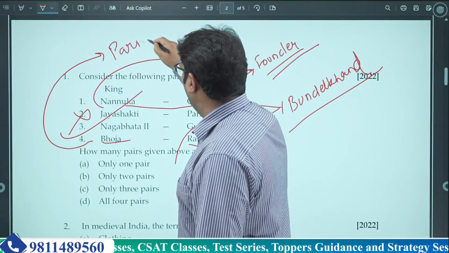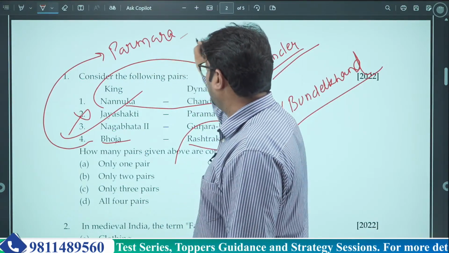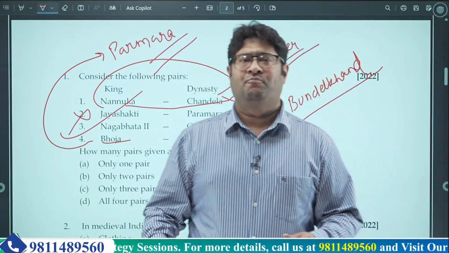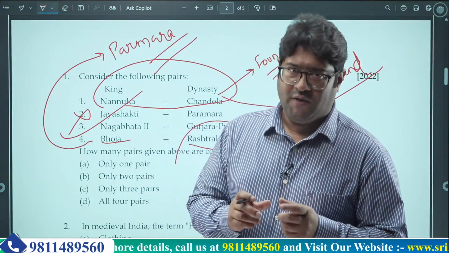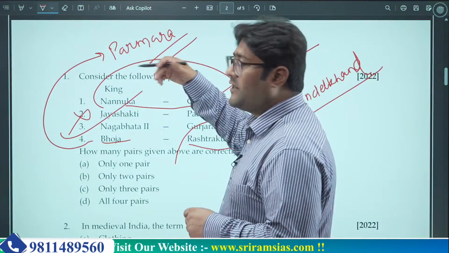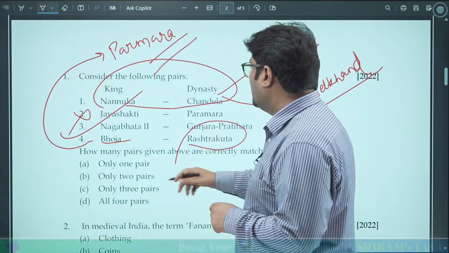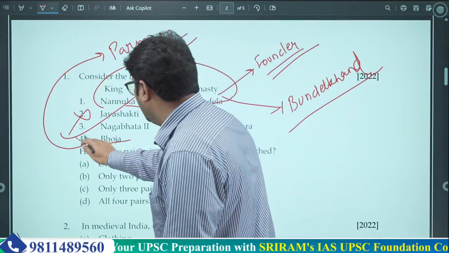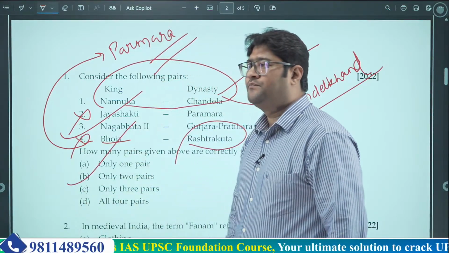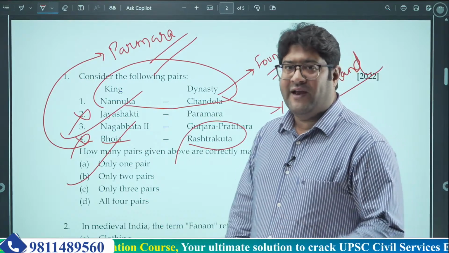See, the thing with Bhoj is that Bhoj was a title. Bhoj you can find in a number of places in the medieval part of India. Bhoj was a title taken by the king. But the Bhoj which has been mentioned in this particular case used to belong to the Parmar dynasty. So the fourth one is also wrong. So only 1 and 3, only 2 pairs are right. So B is the right answer. Now moving ahead to the next question.